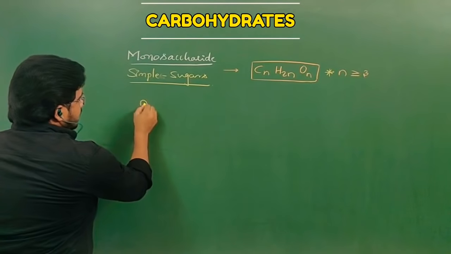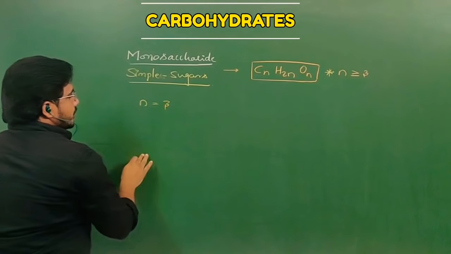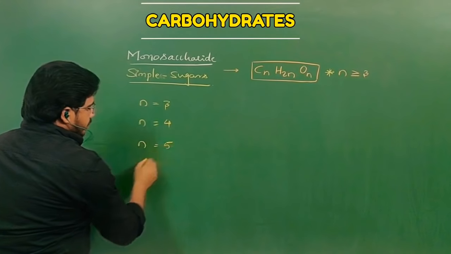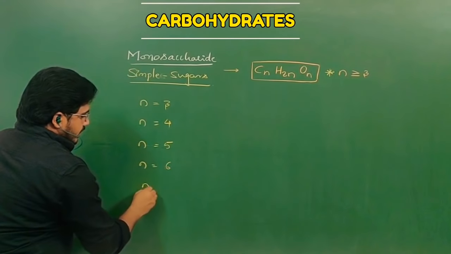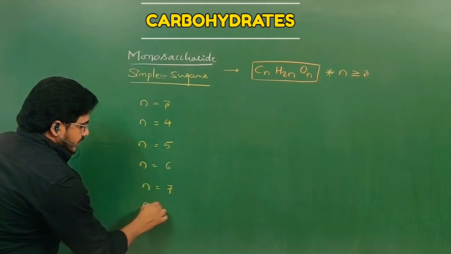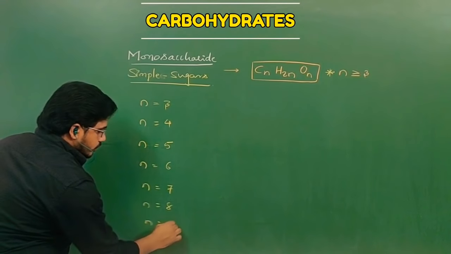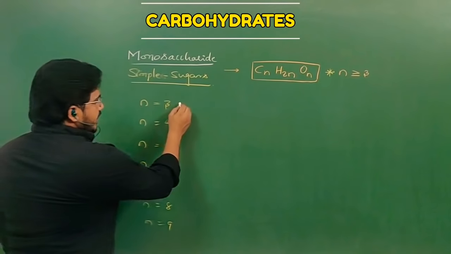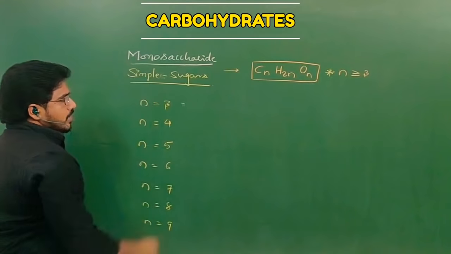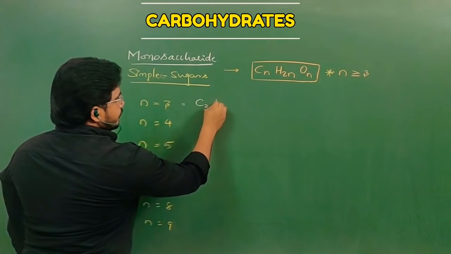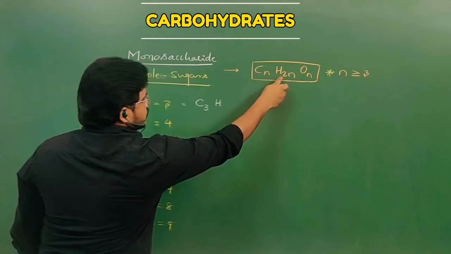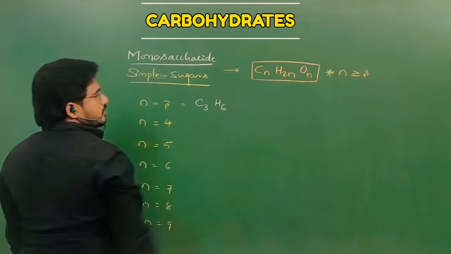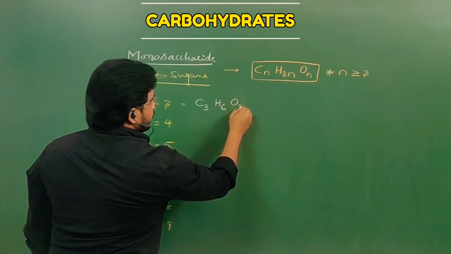So n can be equal to 3, 4, 5, 6, 7, 8 or 9. If n is equal to 3, you just apply the formula: C3H, n is 3, so 2 times 3 is 6, H6, and in the place of n we place 3, so O3.